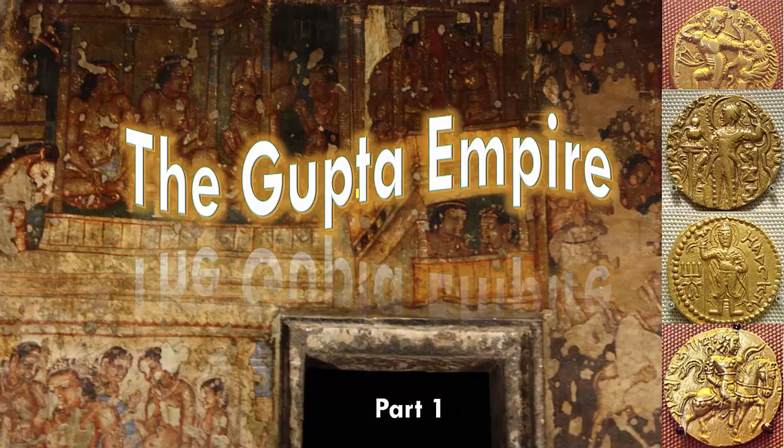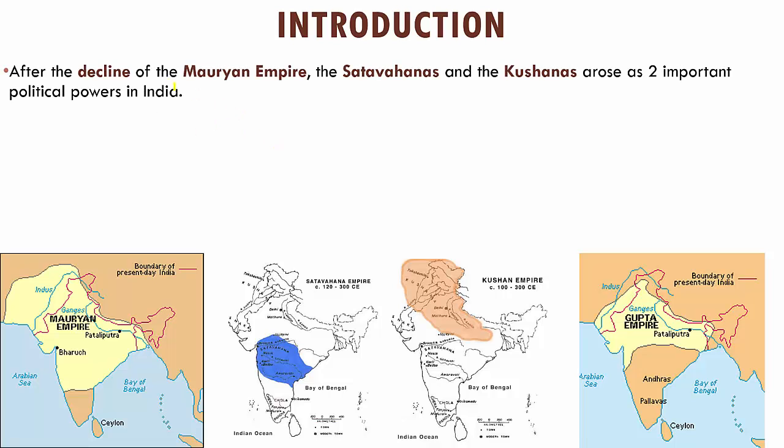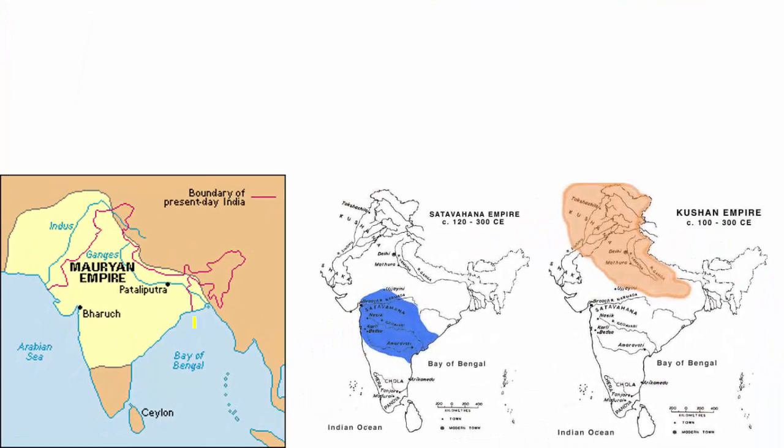Now, if you have to learn about the birth of the Gupta dynasty, there was the Mauryan Empire that existed, and once this Mauryan Empire declined, there were two political powers which came into existence. That was the Satavahanas and the Kushan Empire. If you see in this image here, this was the expansion of the Mauryan Empire. As you can see, they had power over nearly the entire India.